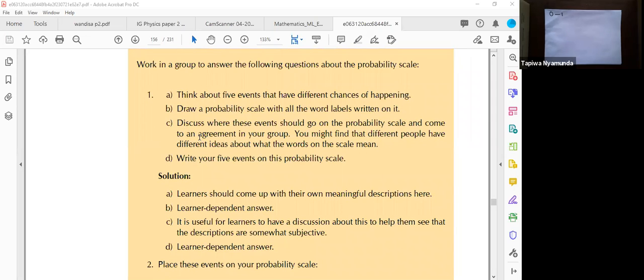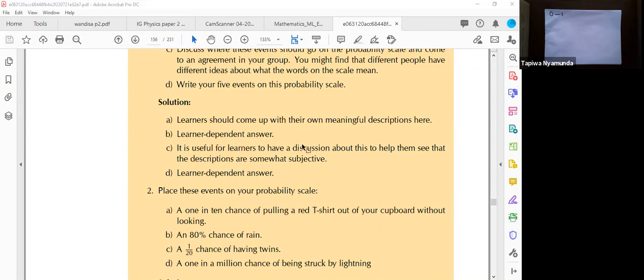Okay, let's look at C. C is saying discuss where these events should go on the probability scale and come to an agreement in your group. You might find that different people have different ideas about what the words on the scale mean. This question is a group work question. I just want to get you into the subject, to give you an idea.